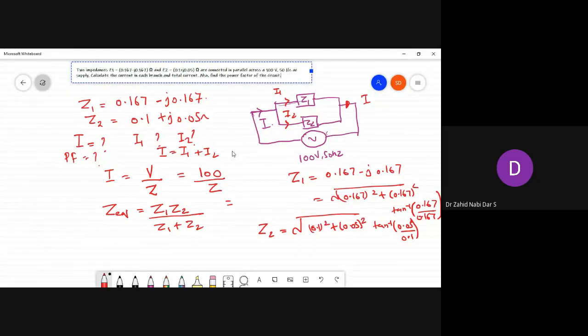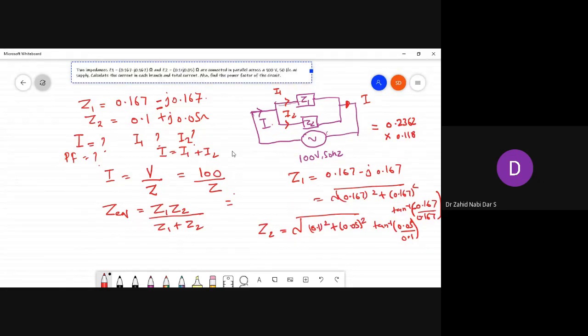So you will get this magnitude of Z1 around 0.167 whole square plus 0.167 whole square, you will get around, I think, 0.2362, and the other angle you will be getting is around 0.118. For this angle it is tan inverse of minus this, because here it is minus value. So tan inverse of -1, so you'll get minus 45 degrees. And this angle would be around 26.57.